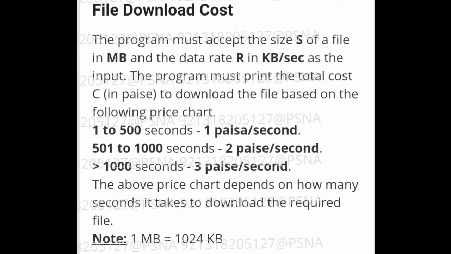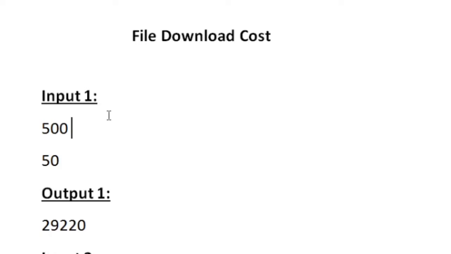This is the question asked in today's SkillTrack Daily Challenge. So we are given two integers as input. The first integer represents the amount of data that needs to be downloaded, which is given in MB, and the second integer is the data transfer rate, which is given in kbps.